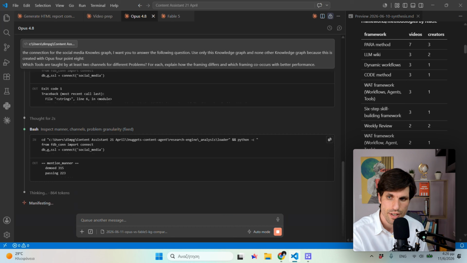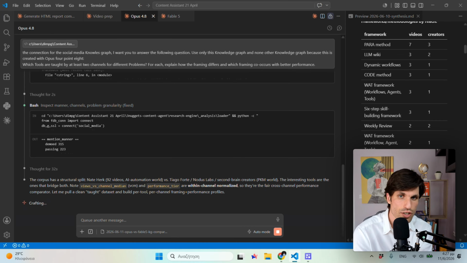An interesting experiment we can run also is to query the nodes graph created with Fable 5 using Opus 4.8 for the queries. What is the difference from this experiment? We can see how the same model, finding a different knowledge graph with more context in it, how well it can answer the same questions.